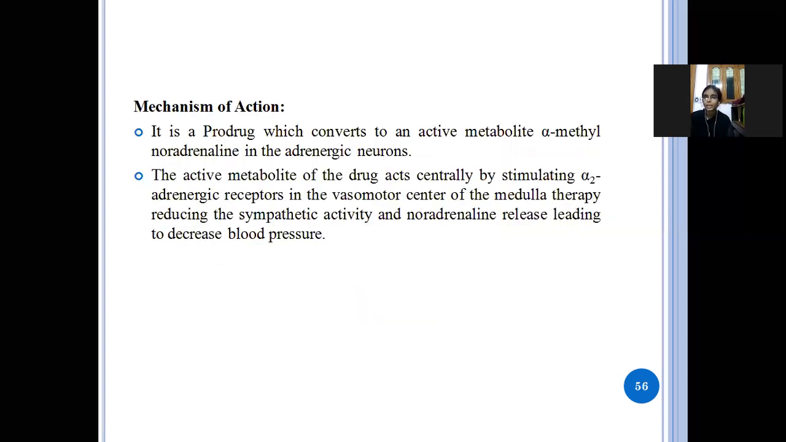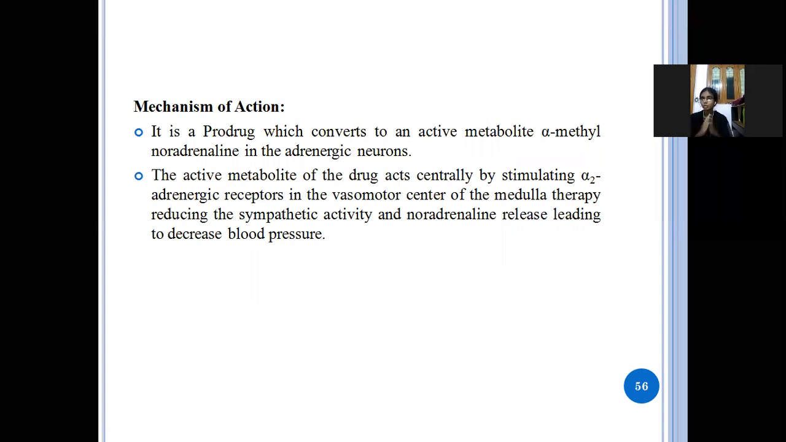Next, mechanism of action. It is a prodrug and it will convert to the metabolite, that is alpha methyl noradrenaline. When it is administered, it becomes active, converted to alpha methyl noradrenaline. It will stimulate the alpha adrenergic receptors. If the alpha adrenergic receptors are stimulated, it will reduce the sympathetic activity and noradrenaline release, which leads to a decrease in blood pressure.